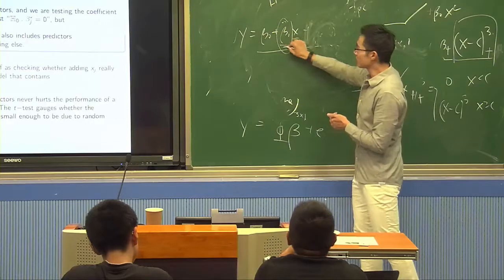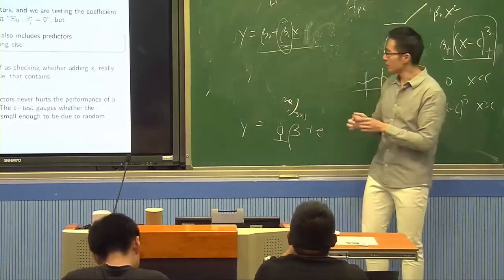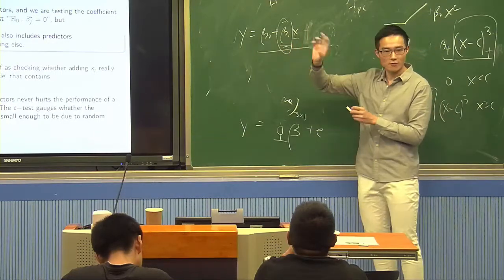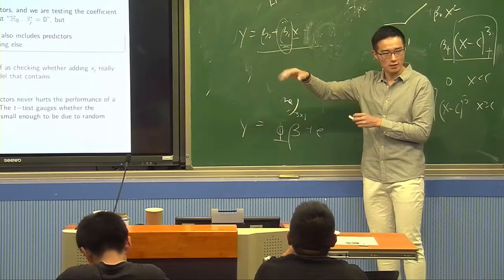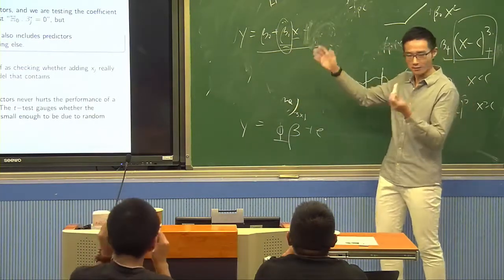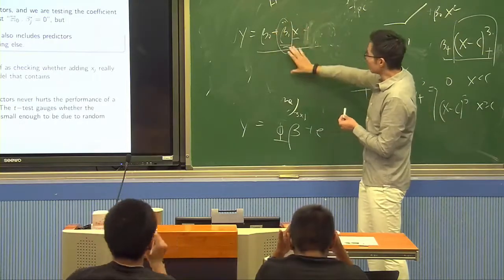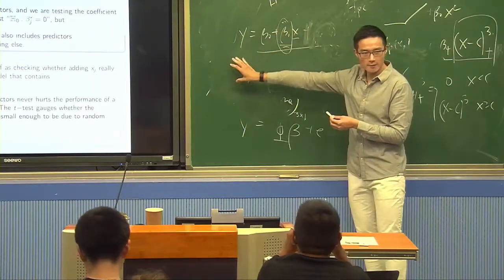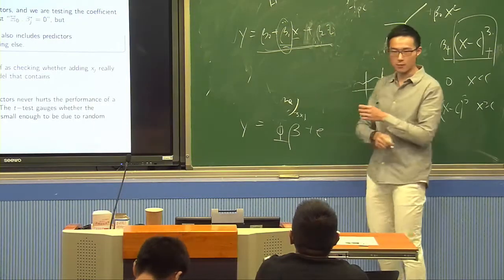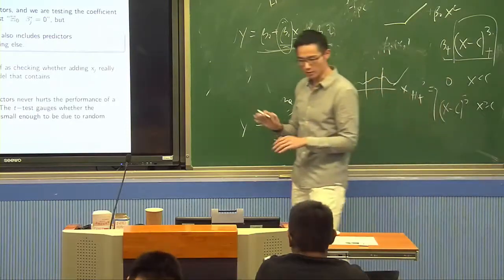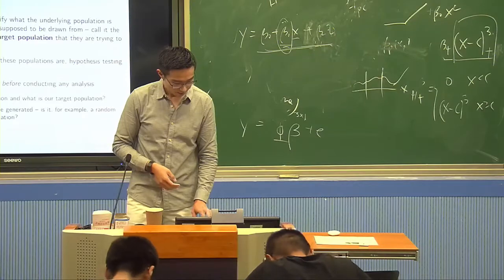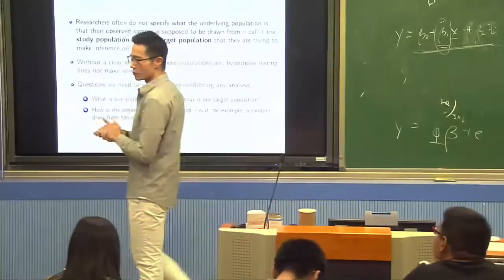So anytime you're discussing the effect, and "effect" is another bad word, because statisticians use effect a lot, but in econometrics and economics we say effect is a causal effect. In statistics, when we talk about effect, that's also a very bad word. But anytime you talk about the effect of X on Y, you should always be clear that this is within your model. If you change the model, it no longer exists, right? So that's a clarification.